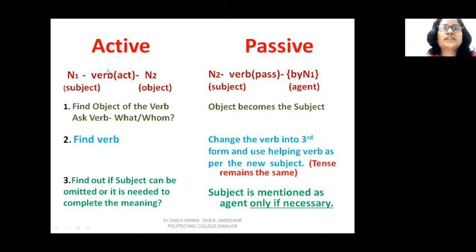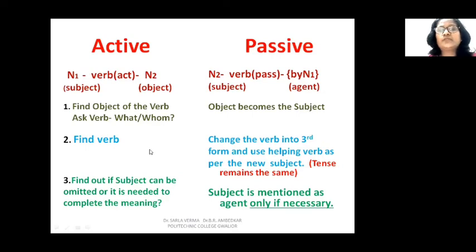So the first thing that we do when we want to change sentences from active to passive is find the object of the verb. So first find the verb, then the object of the verb. Then ask the verb what or whom. Then the object becomes the subject in the passive voice. First, try to find out the object by asking the verb what or whom, and that object will come in the subject's place in passive voice. So it will come first.